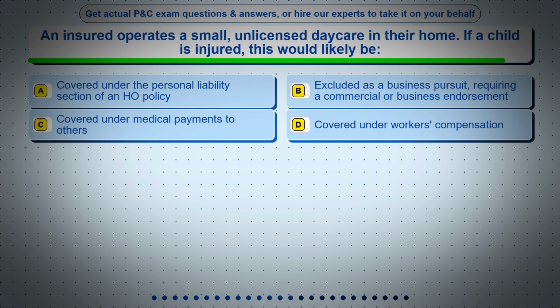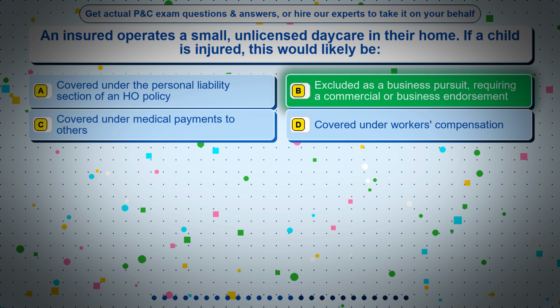Question 14. An insured operates a small, unlicensed daycare in their home. If a child is injured, this would likely be: Option A, covered under the personal liability section of an HO policy. Option B, excluded as a business pursuit, requiring a commercial or business endorsement. Option C, covered under medical payments to others. Option D, covered under workers' compensation. The correct answer is option B, excluded as a business pursuit, requiring a commercial or business endorsement.